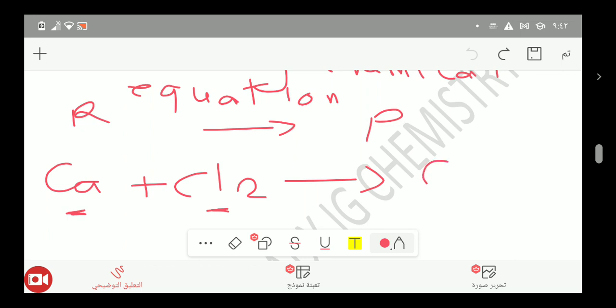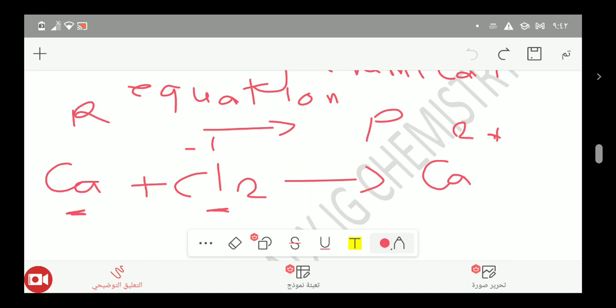As you know, calcium, according to the bonding, has 2 electrons in its valence shell, so it will need 2 chlorines, because a chlorine atom has 7 electrons in its valence shell, so it needs 1 electron. So we can say its oxidation number is -1, or its valency is -1. So it will need only 1 electron from calcium, and calcium can give 2 electrons to 2 chlorines.